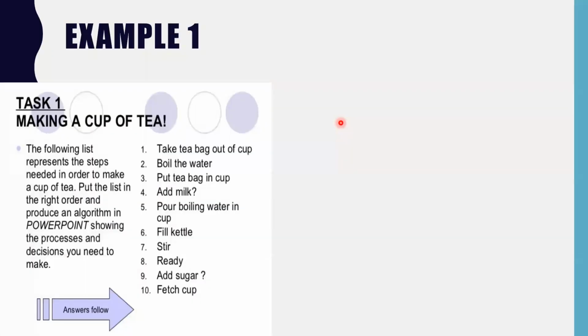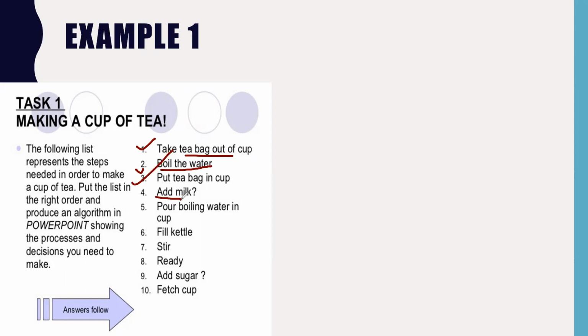Your task is to make a cup of tea. So what is the algorithm to make a cup of tea? Step number one, you take a tea bag out of the box. Step two, you boil the water. Step three, you put a tea bag in the cup.